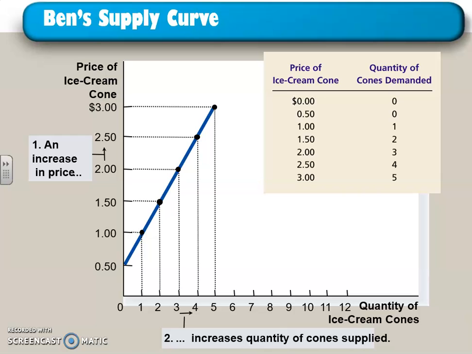So if you're looking at this here, how many ice cream cones are you going to make at 50 cents? None, right? It's not worth your time. Why on earth would I sell an ice cream cone for 50 cents? I want to supply my ice cream cones. I'm going to make 5 of them and sell them for $3 because that's where I'm going to make the most money. Okay? So the supply line always goes up.